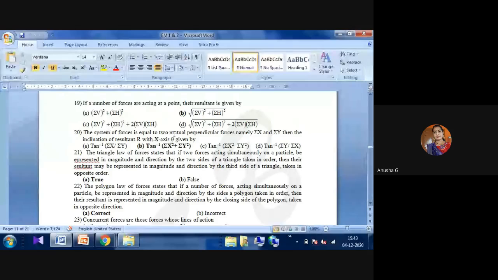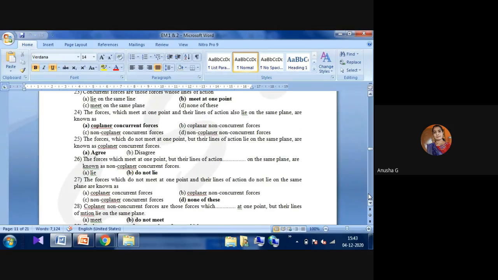For a number of forces acting on a point, the resultant equation will be R equals square root of sigma V square plus sigma H square. That is our equation. Here you can observe the forces which meet at one point and whose lines of action also lie in the same plane are called coplanar concurrent forces. You should know about the system of forces, a total of 8 systems, then you will easily be able to write all these questions.